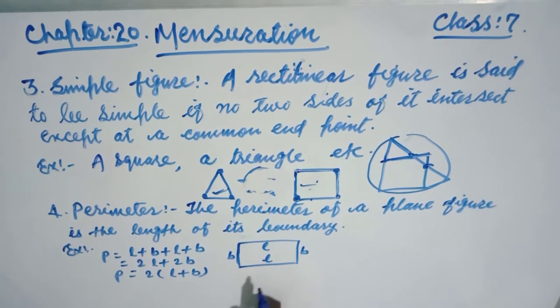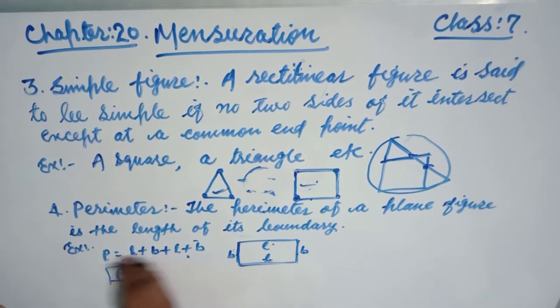Suppose we take the example of a rectangle. Opposite sides of a rectangle are the same. This is length, L for length, and B for breadth. Now the perimeter of this rectangle is the sum of the lengths of all its boundaries, meaning L plus B, once again L plus B. So this is 2 times L and 2 times B. Taking 2 outside, this is L plus B. So the perimeter of a rectangle is 2 into (L plus B), or we can say it is the sum of all 4 sides of a rectangle. Okay, so these are the points.